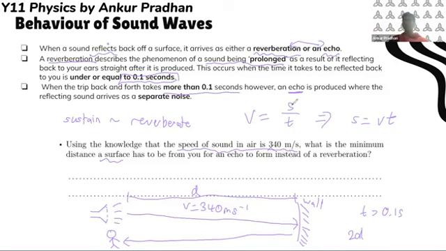So if the displacement is 2d and the velocity is 340, the time is 0.1. Let's solve for d. So 2d is 340 times 0.1. d will be 17 meters. I'm not going to do greater than or plus 1, let's just ignore that for now. So 17 meters, that's like 2 buses next to each other, maybe 1.5 buses in a row. I don't know how big a bus is. It's like 4 to 5 cars in a row. Just as an estimate for how far away it needs to be.